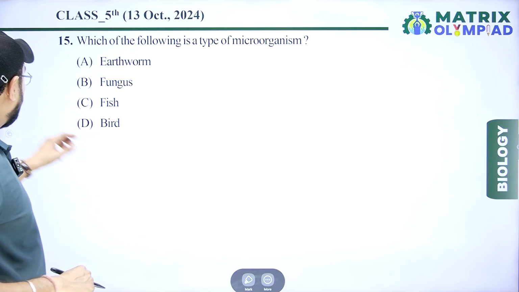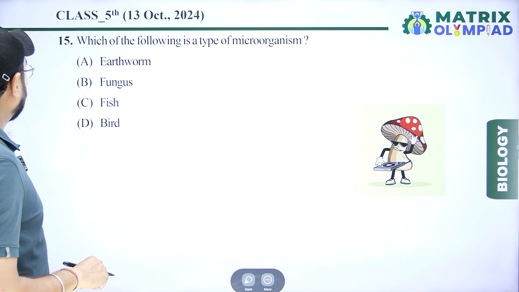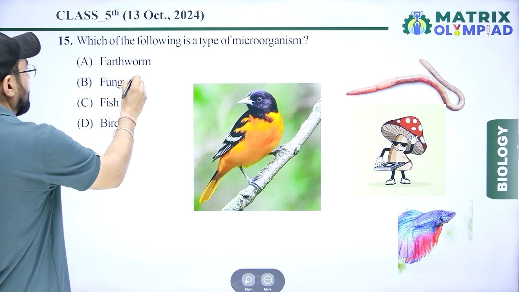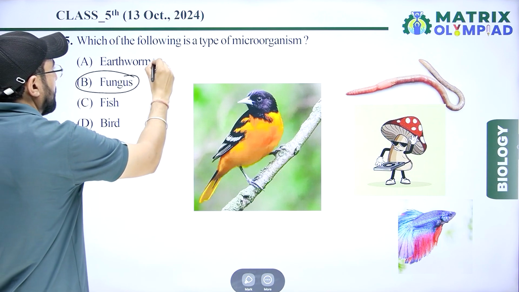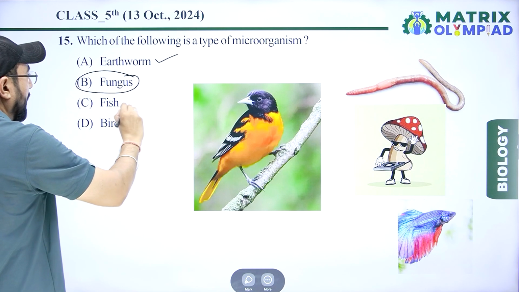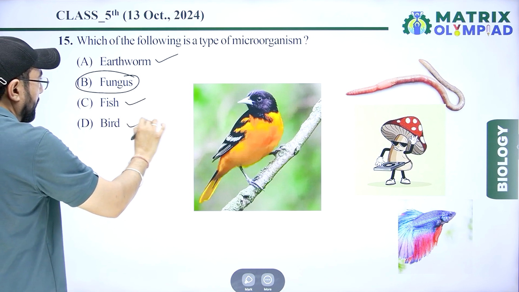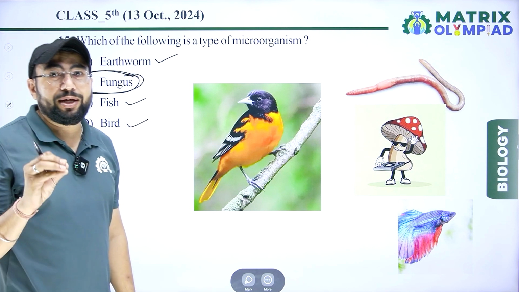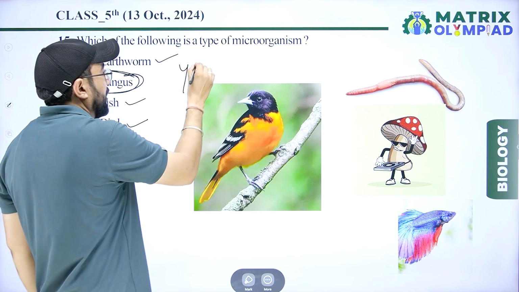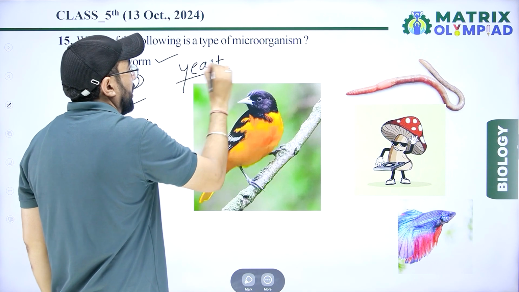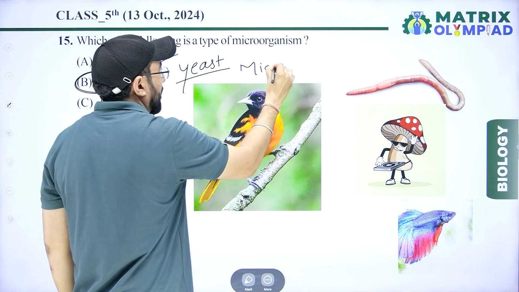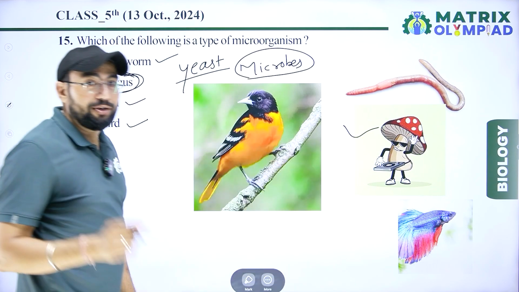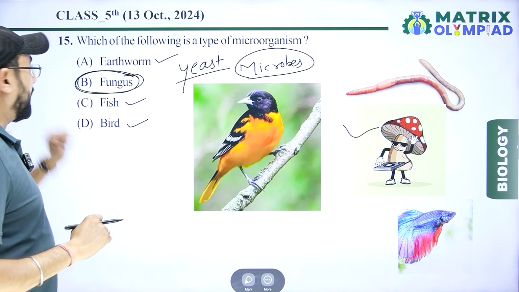Earthworm, fungus, fish, bird. Right answer is fungus, because earthworm is multicellular, fish is multicellular, bird is multicellular, and fungus is a single-celled microbe like yeast, a microscopic microbe. So the right answer for this is fungus, option B.